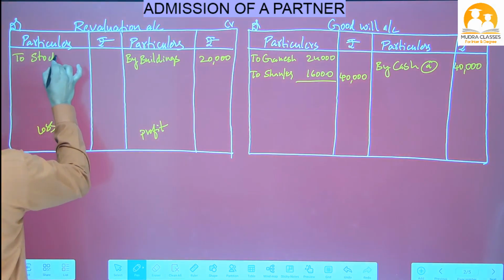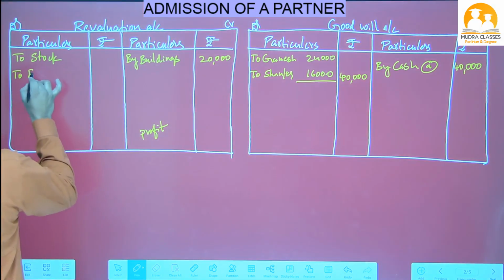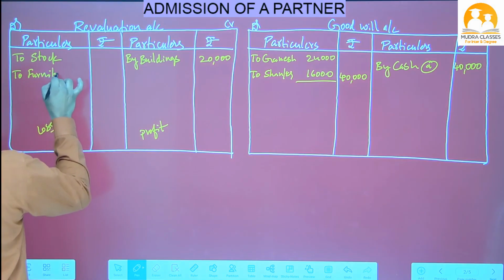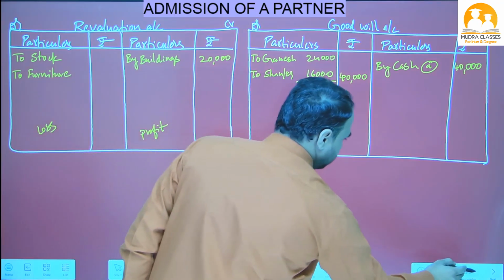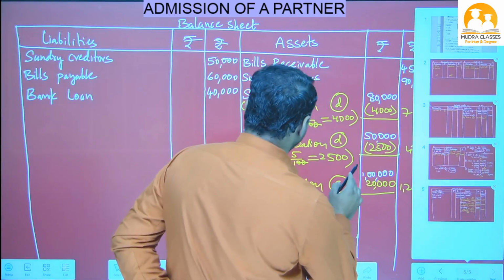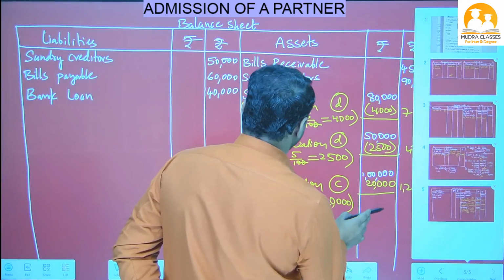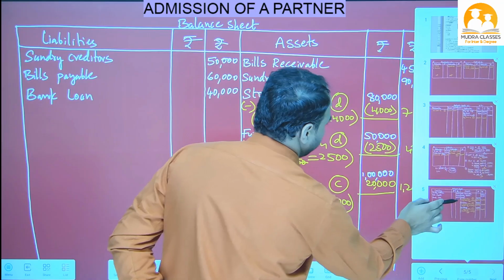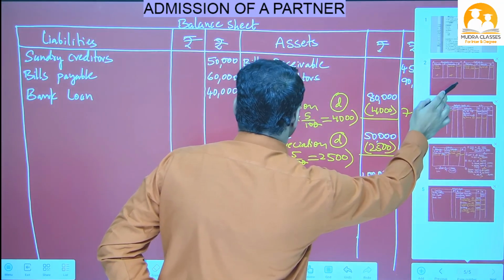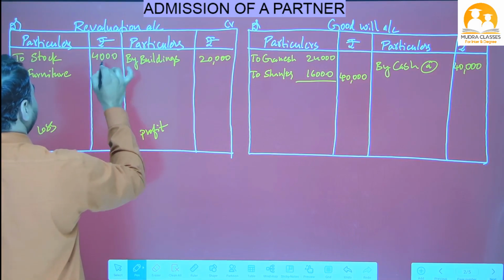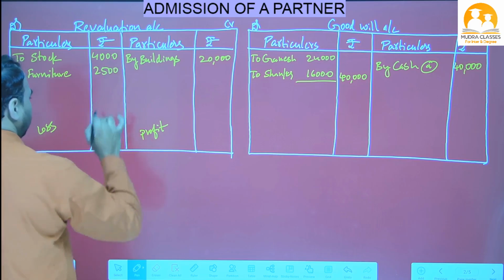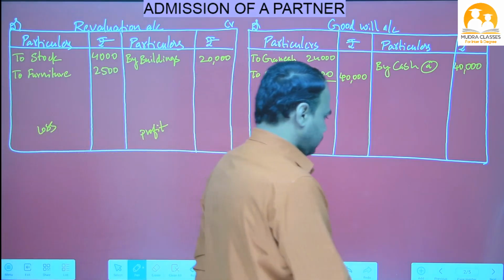To stock, to furniture. Okay, how much value decreased, beta? Let's see one time how much we reduced here. Stock value by 4,000 and furniture value by 2,500. So stock value 4,000 rupees we decreased and furniture value 2,500. Okay, let's see one more adjustment.